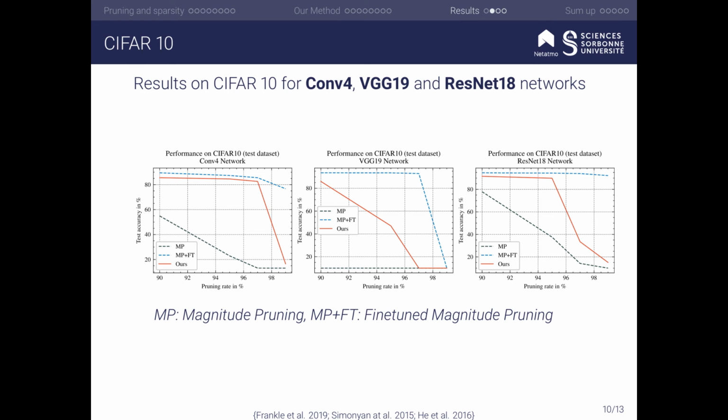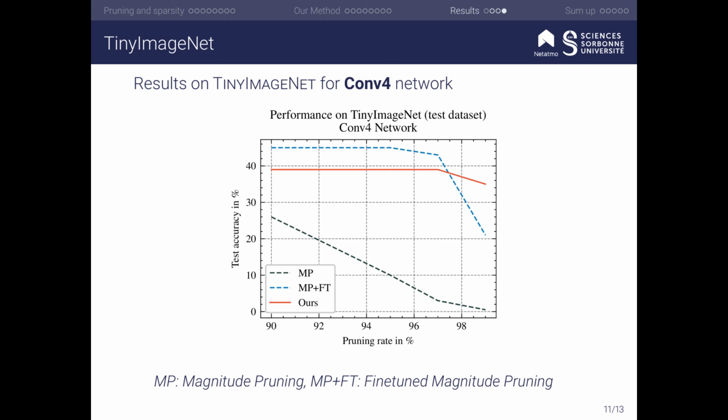I will now present the results of our experiments. Here are the results for COMP4, VGG19 and ResNet18 networks on the CIFAR10 dataset. The 3 graphs show that our method performs significantly better than magnitude pruning and our method is within a small margin of fine-tuned magnitude pruning. Keep in mind that our method does not need any fine-tuning after pruning. On TinyImageNet for a COMP4 network, our method performed better than even fine-tuned magnitude pruning for very high pruning rates. Again, without the need for fine-tuning.